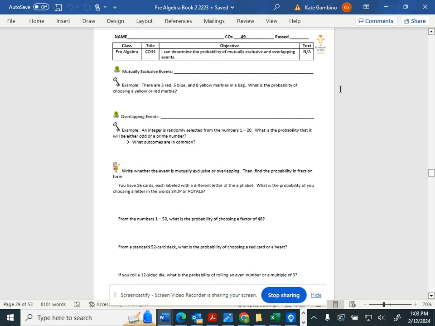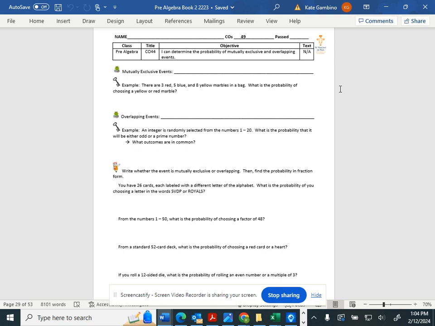Morning. Today we are doing CO44. I can determine the probability of mutually exclusive and overlapping events. We're going to learn what those terms mean and work with them. So, still working with probability, but now we're going into something new.